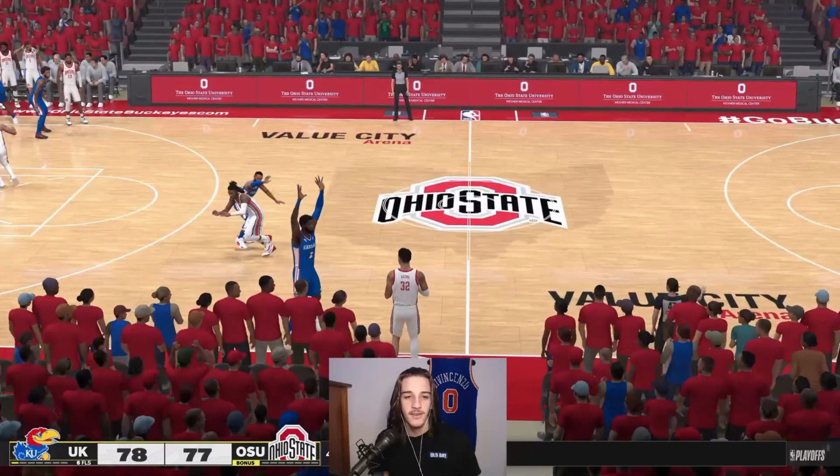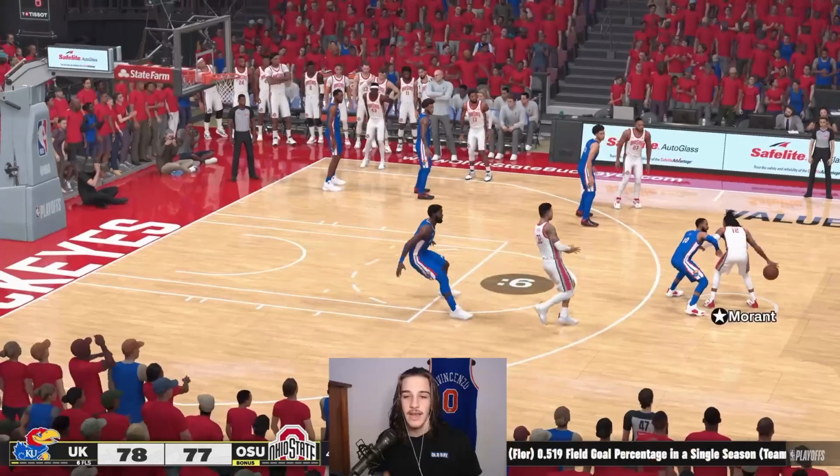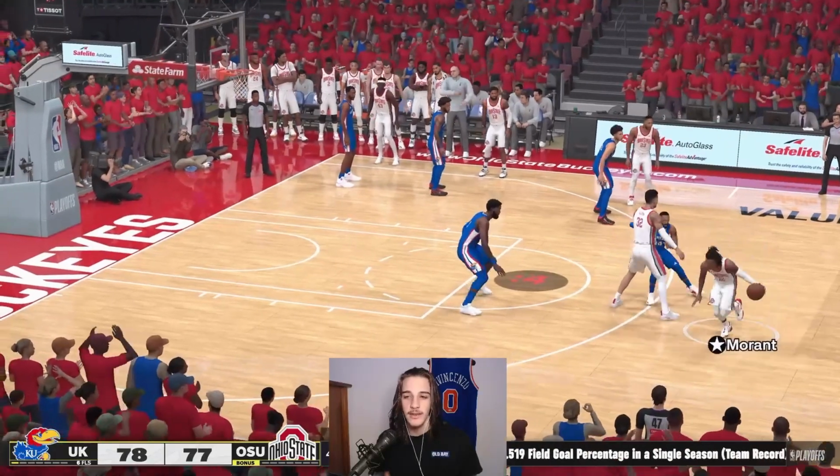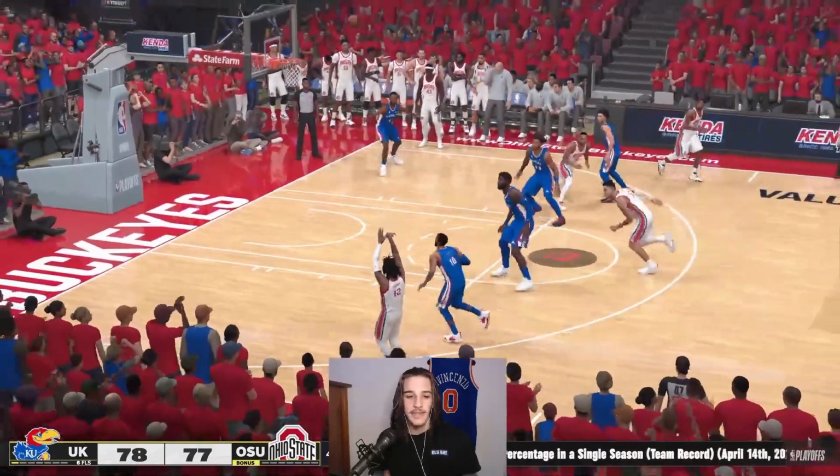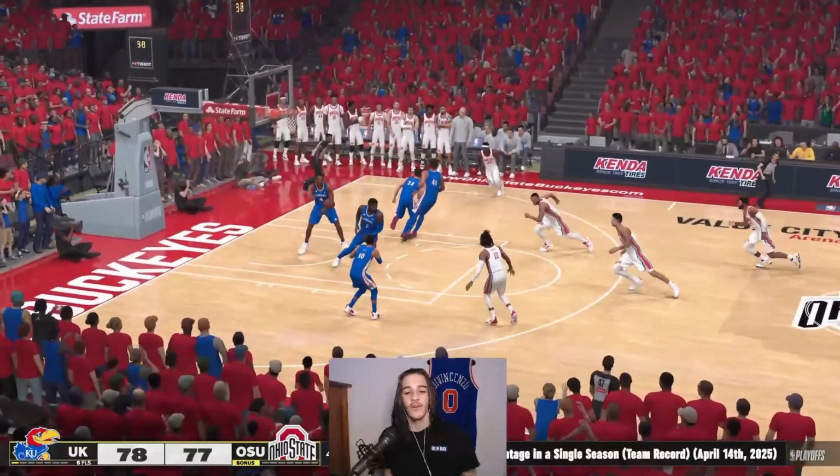so we will actually have a possession here. Looks like they're going to take the clock down. They want the last shot. Now Kuzma will set a screen. Ja Morant's going to take it. He's going to take a 3, does not need it, and he's going to miss it.